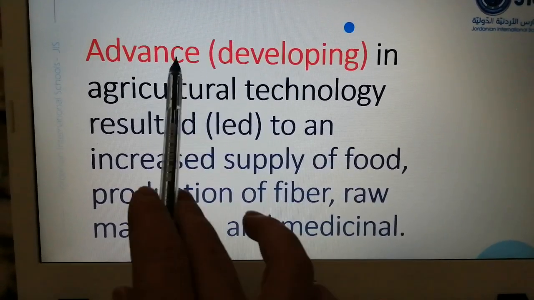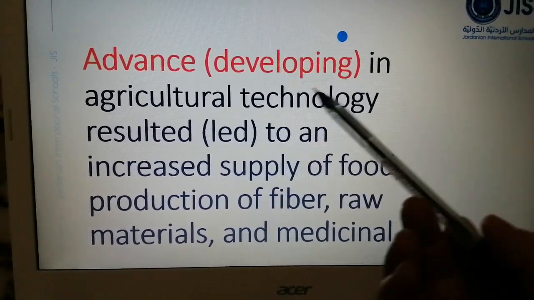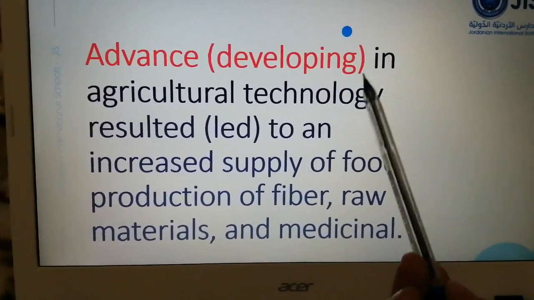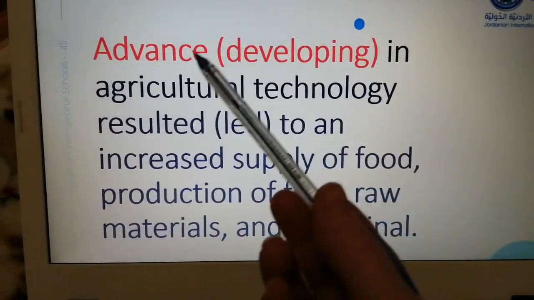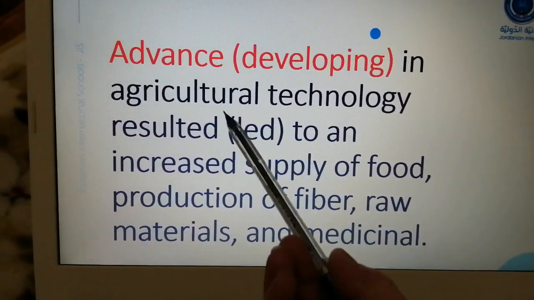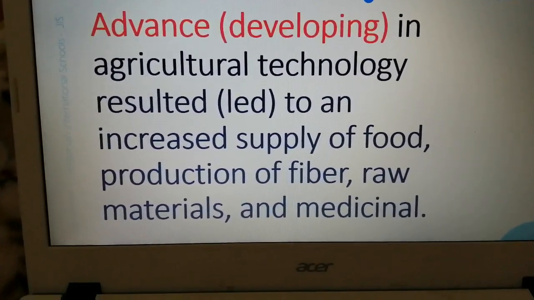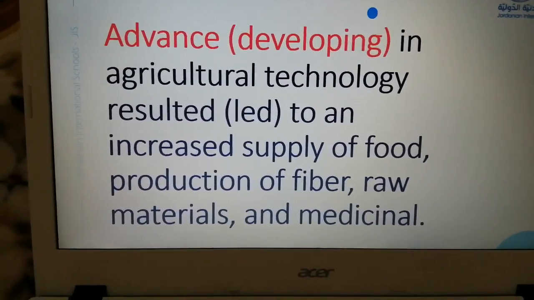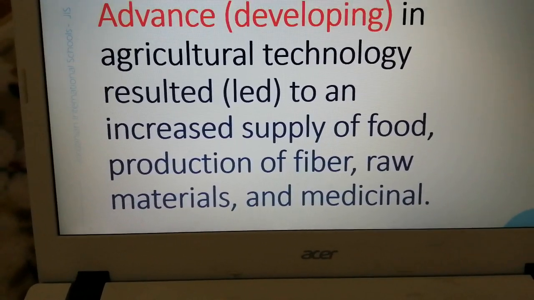What's the meaning of the word advance? It means developing, it means progressing in agricultural technology, which means that when we use advanced and good technology in agriculture, it will lead or it will result to an increased supply of food. It will lead to an increased production of fiber, raw materials, and medicinal.